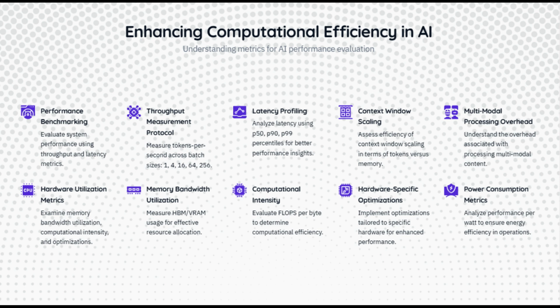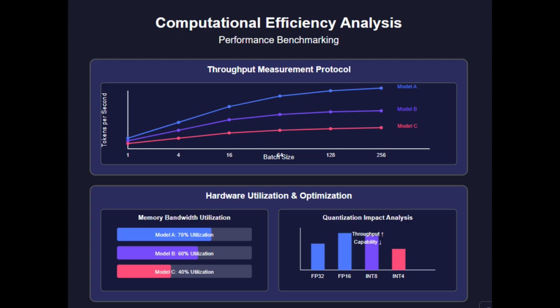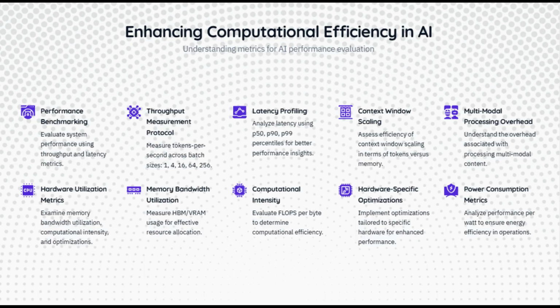This identifies computational bottlenecks in cross-modal attention mechanisms and informs optimization strategies. Hardware utilization metrics provide deeper insights into efficiency. Memory bandwidth utilization percentages reveal whether models are compute-bound or memory-bound, informing hardware selection and optimization strategies. Computational intensity analysis, measuring floating point operations per byte of memory accessed, characterizes fundamental efficiency properties beyond simple throughput measurements.